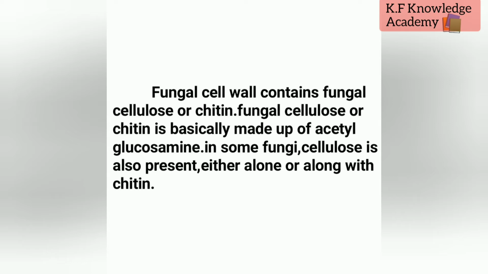In some fungi, cellulose is also present either alone or along with chitin.